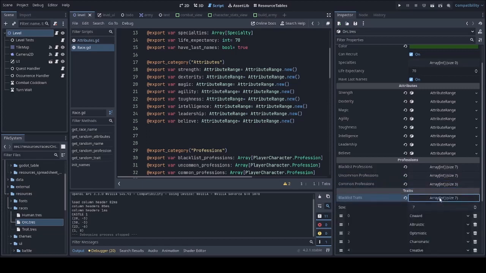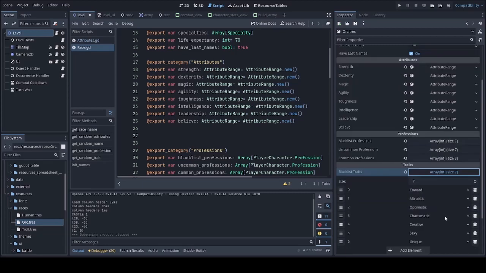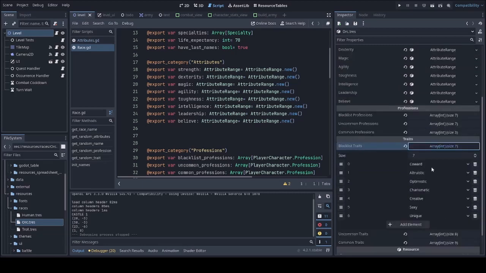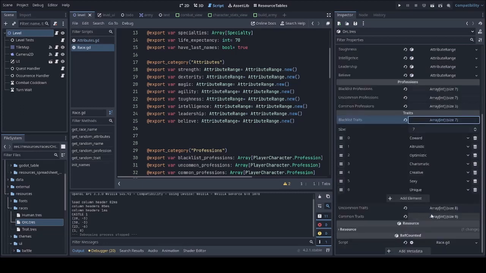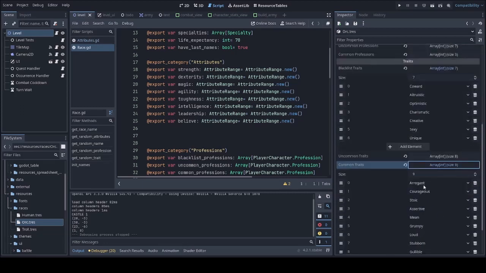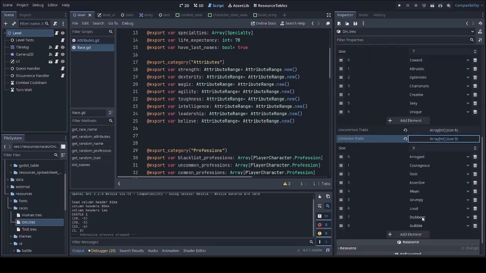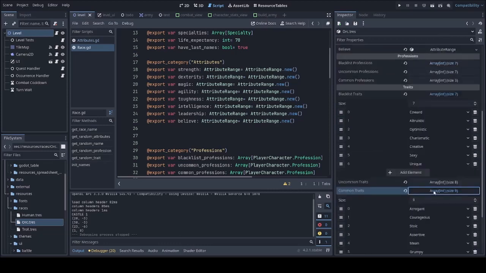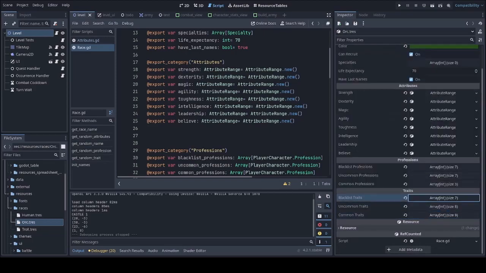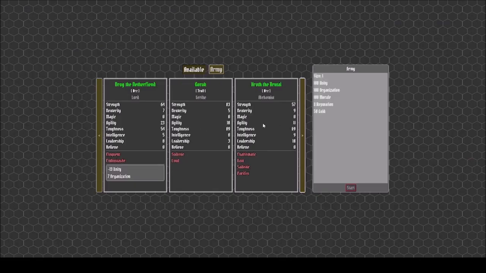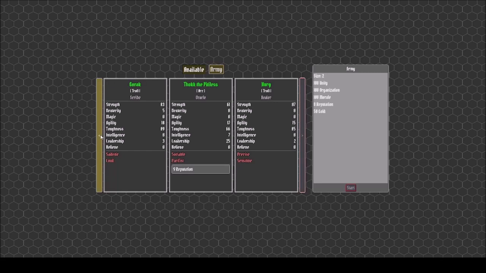Same goes for traits. Blacklisted traits like altruistic, charismatic, sexy. For an orc, this cannot happen. And again, uncommon traits and common traits, which would be arrogant, courageous, stoic, assertive, mean, grumpy, loud, what you expect from an orc to have. So I pick some random guys for my army.